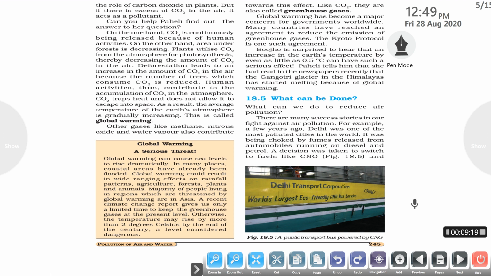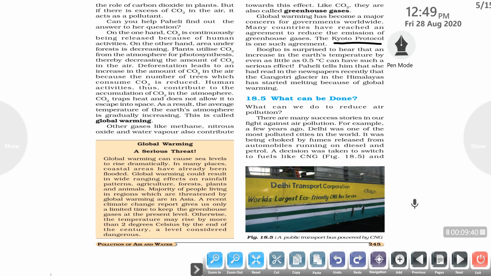Other gases like methane, nitrous oxide and water vapor also contribute towards this effect. They are also known as greenhouse gases. It is becoming a major concern for governments worldwide. Many countries have reached an agreement to reduce the emission of greenhouse gases. The Kyoto Protocol is one such agreement among them.